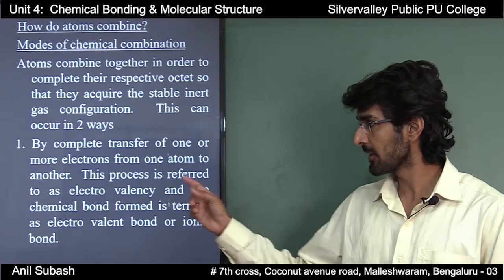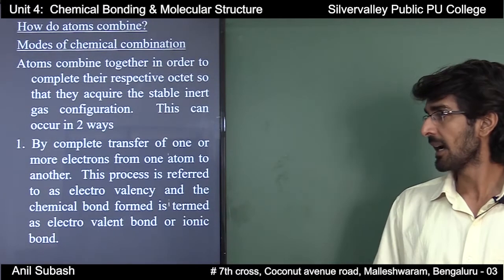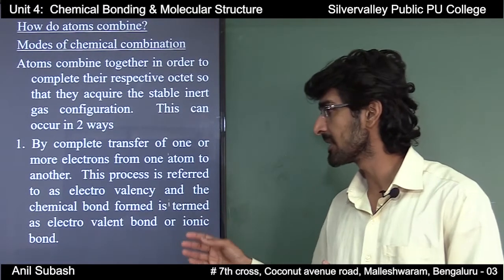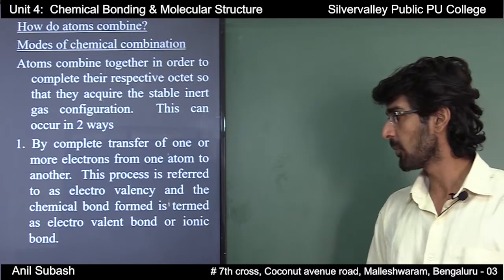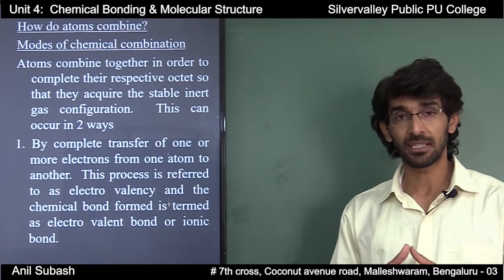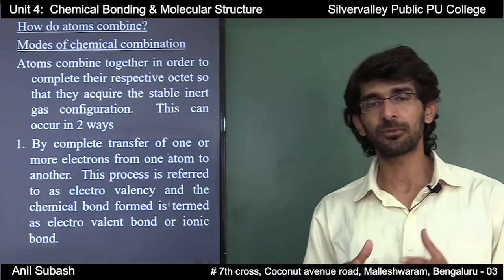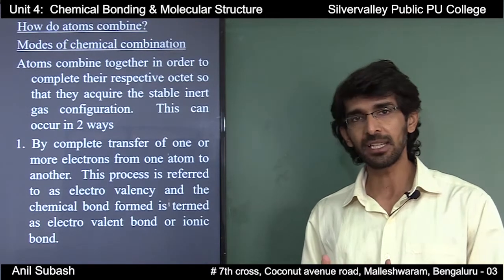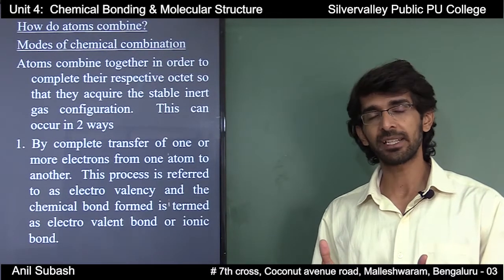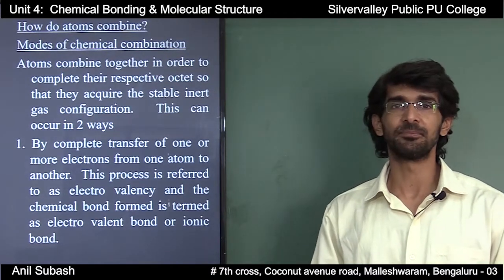This process is referred to as electrovalency, and the chemical bond that is formed is termed as electrovalent bond or ionic bond. That is, an ionic bond is formed due to a complete transfer of one or more electrons from the valence shell of one atom to the valence shell of another atom.